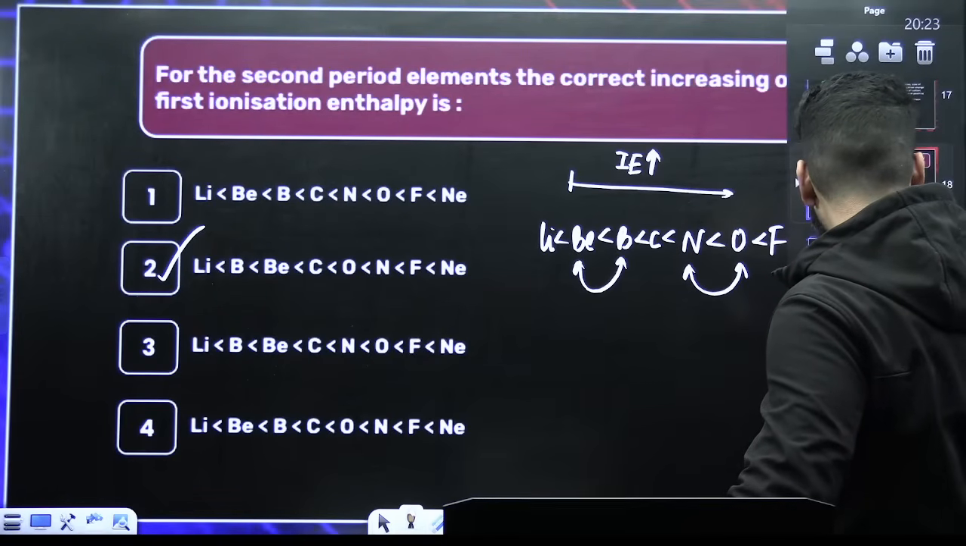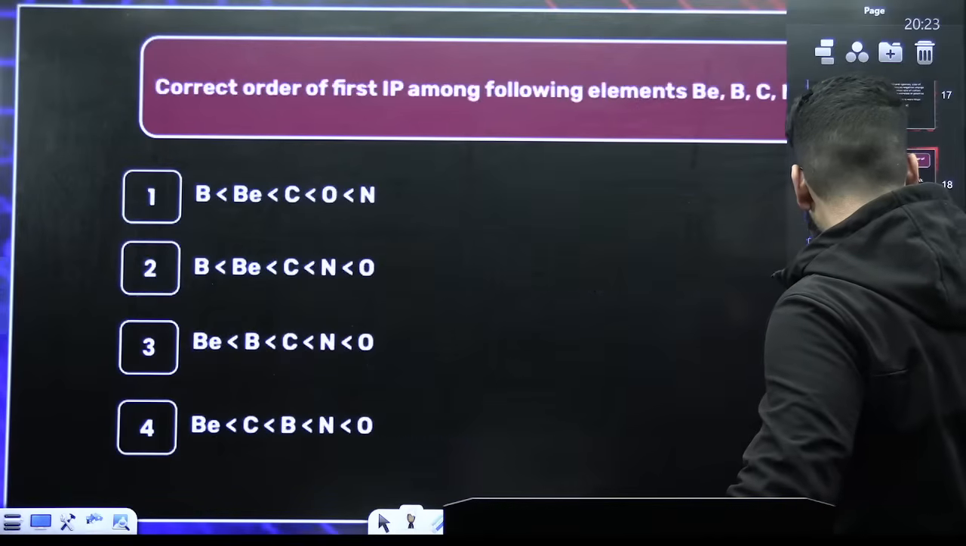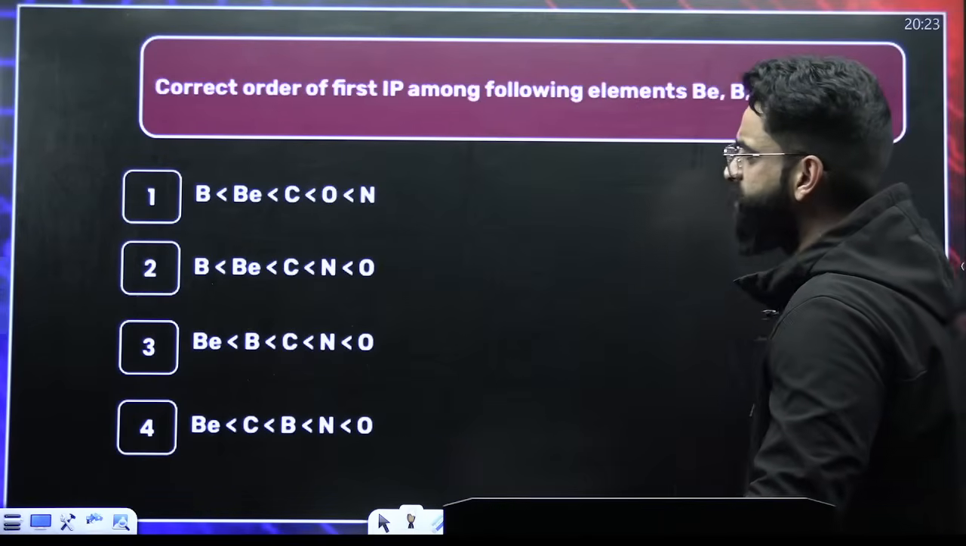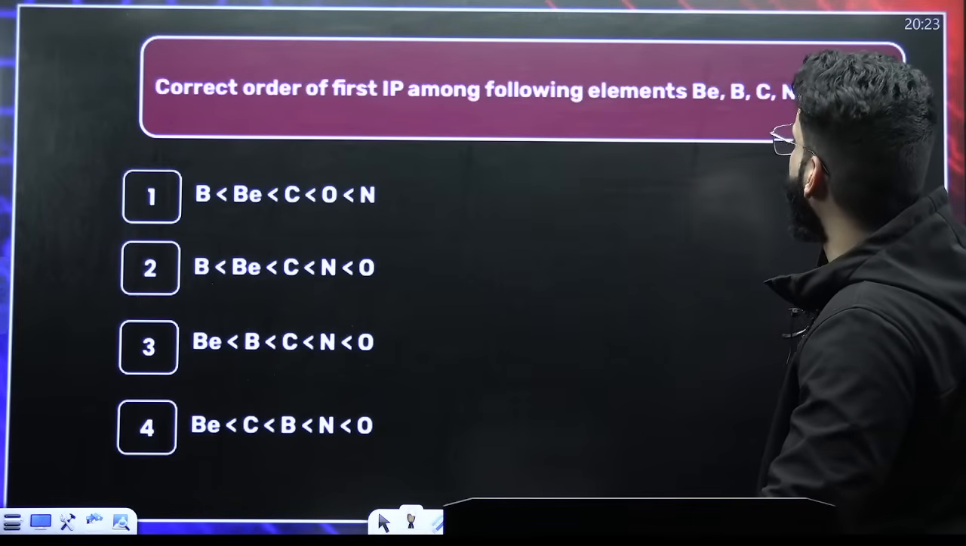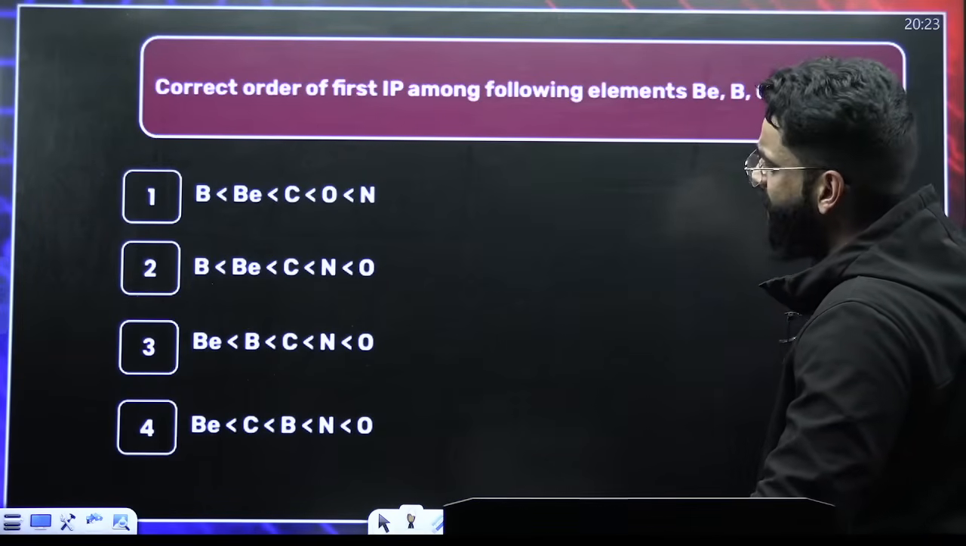All right, people. Tell me the answer of this one. The first ionization potential among the following elements: beryllium, boron, carbon, nitrogen, oxygen. Again, a similar question.